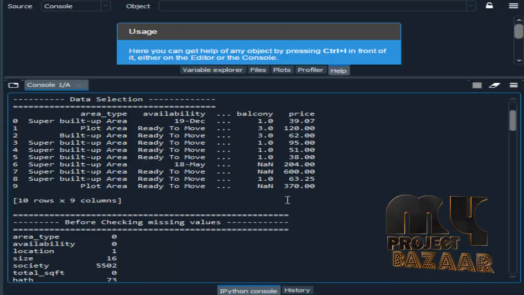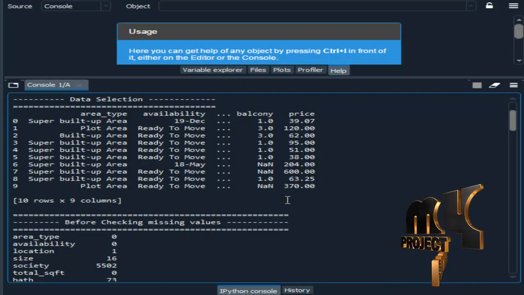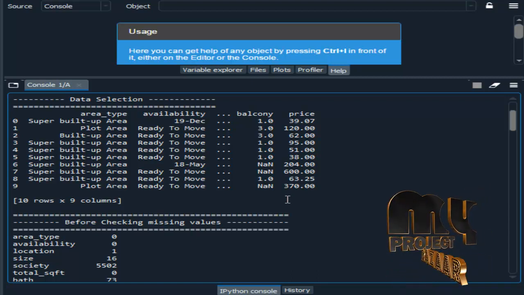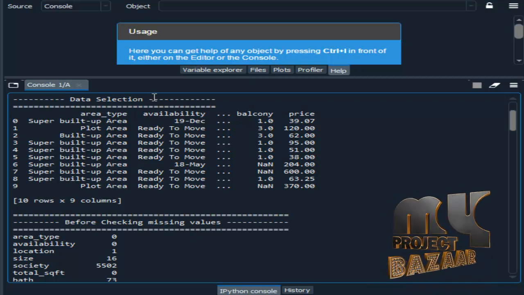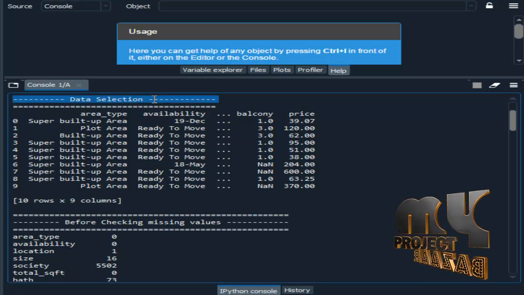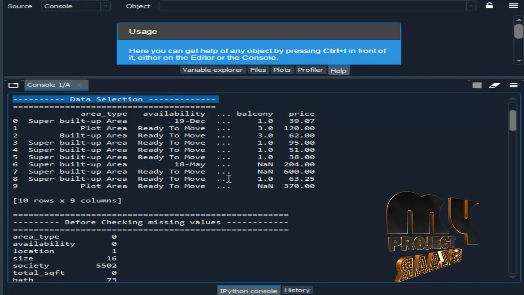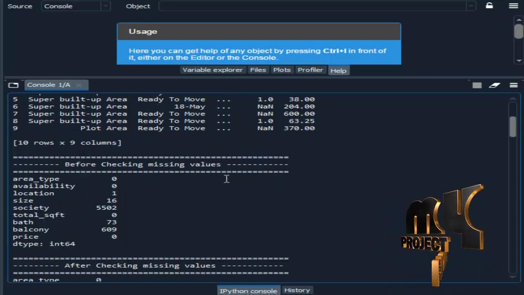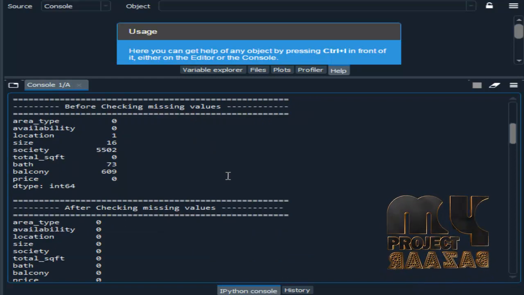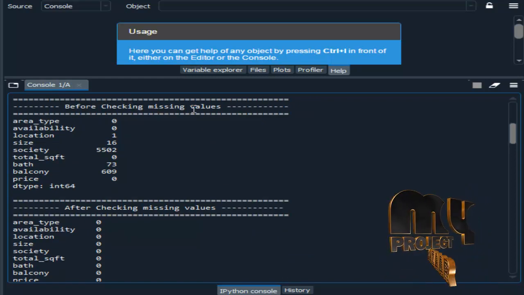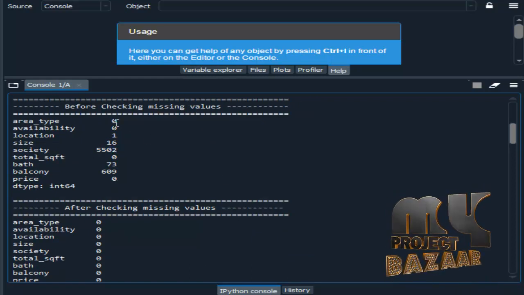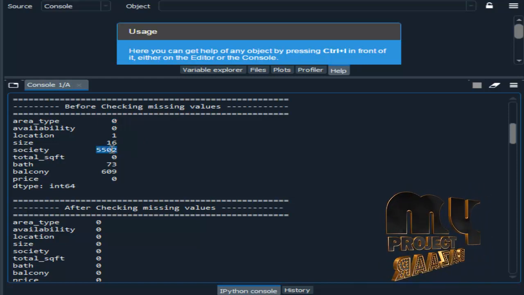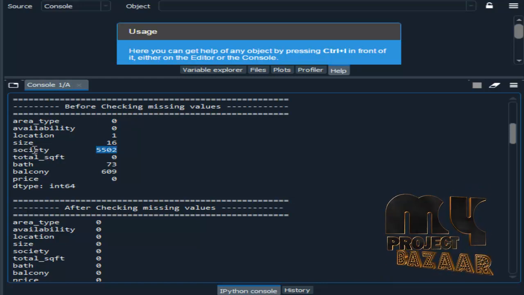This is the output for house price prediction. We are running our process in Spyder IDE from Anaconda Navigator. The first module is data selection. Here we display some samples of data from the dataset. After the pre-processing, we check for any missing values in the dataset. If it is 0, there are no missing values. This is the count of missing values in the corresponding attributes.